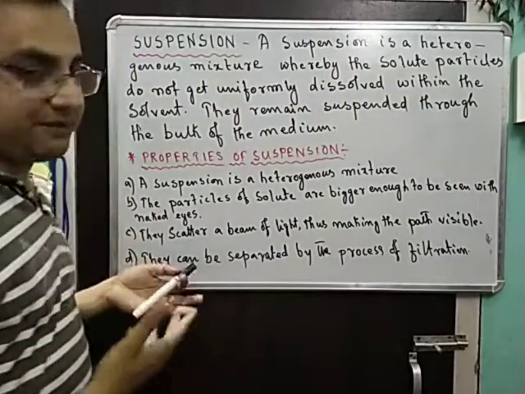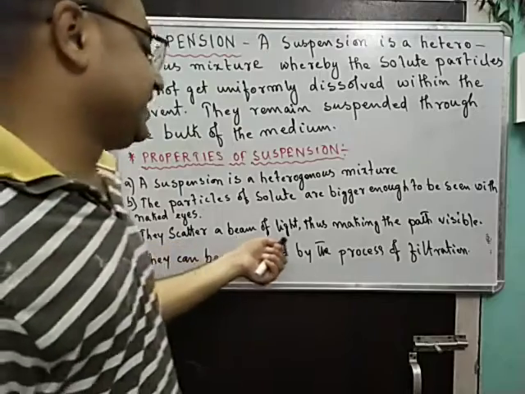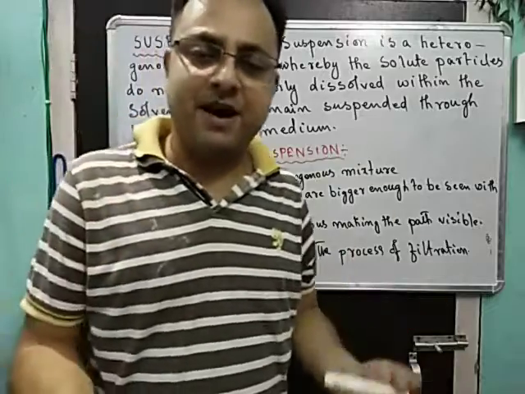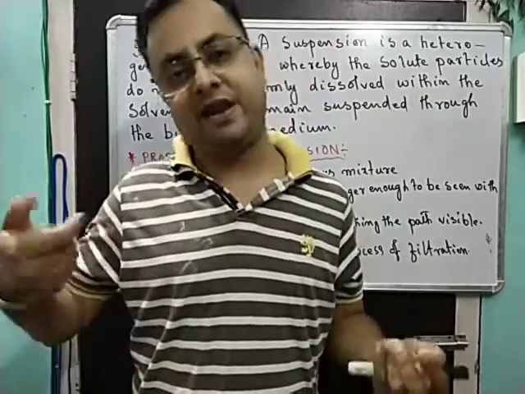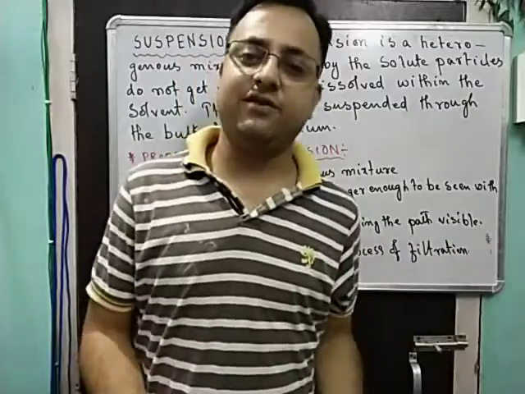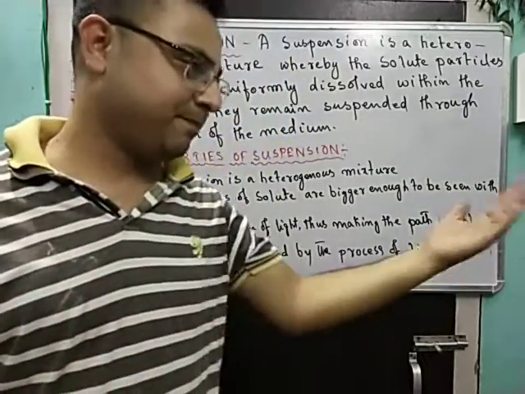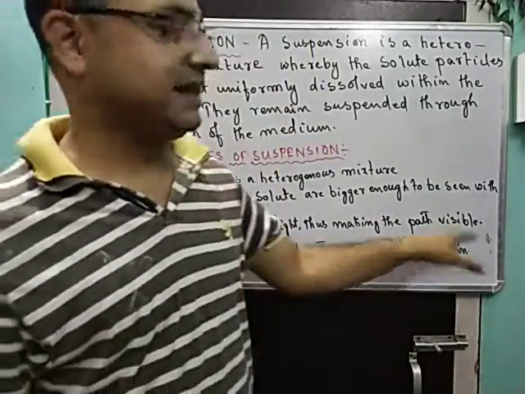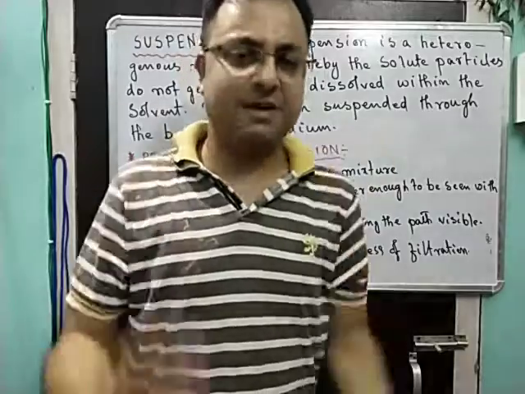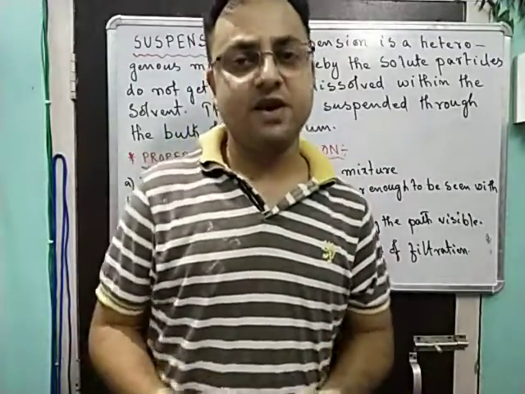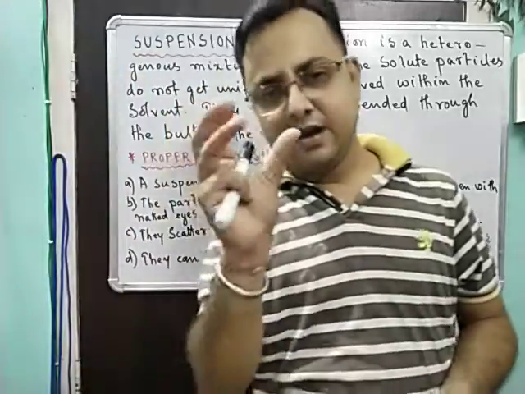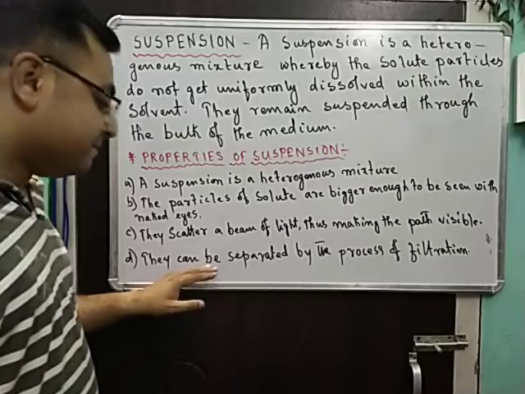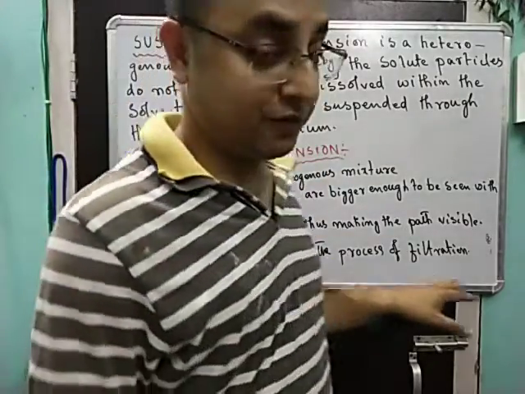Now as they are seen with naked eyes, the third point becomes obviously possible: whenever we scatter a beam of light, the particles will be seen very easily, because we are able to see the particles with our naked eyes. So whenever we pass the light, it becomes much clearer for us, and the particles can be seen within the ray of light. That is what is meant by making the path visible. And lastly, they can be separated by the process of filtration.